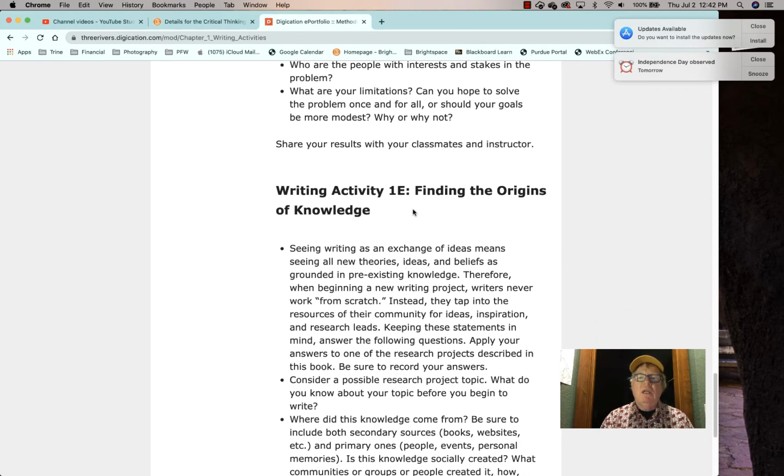Writing activity 1E, finding the origins of knowledge. It's a pretty good question, but I don't want you doing it because that's jumping ahead. I don't want you thinking about your topic right at the second, okay? I want you to be thinking about your top 10 list, all right? And that's what I'm going to be looking at.